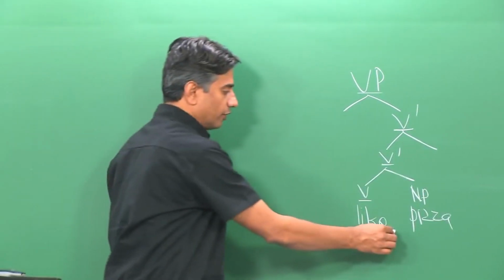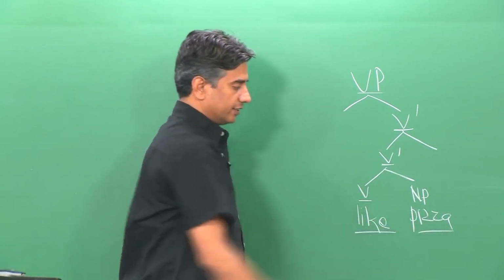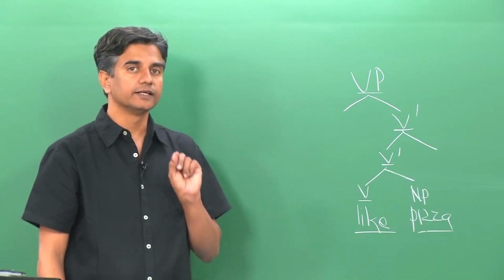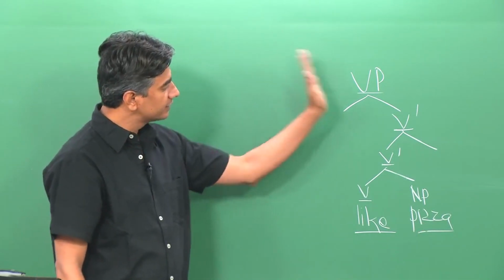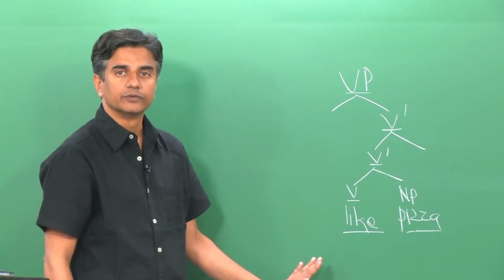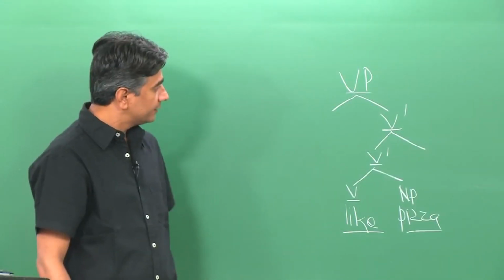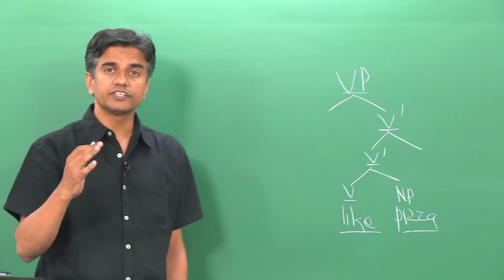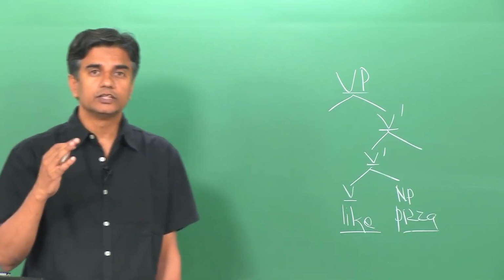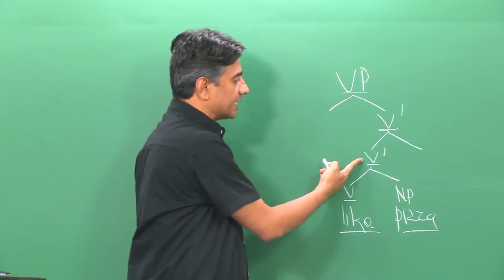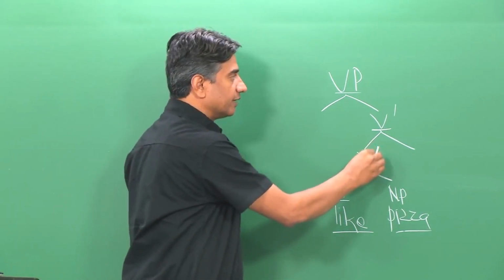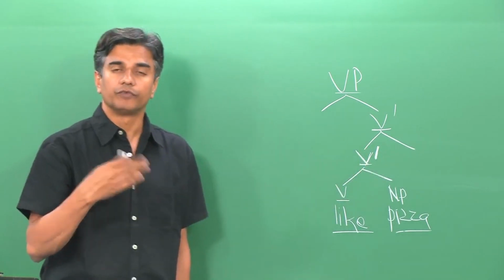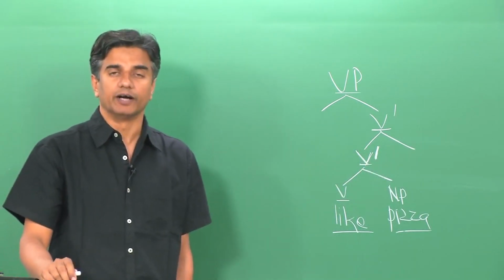Now, this is a verb, and the NP pizza happens to be the object of this verb. This is what a verb phrase would normally look like. In this case, remember we mentioned in the beginning that the whole idea of this intermediate category with a single bar is why the whole phenomenon is known as X bar.